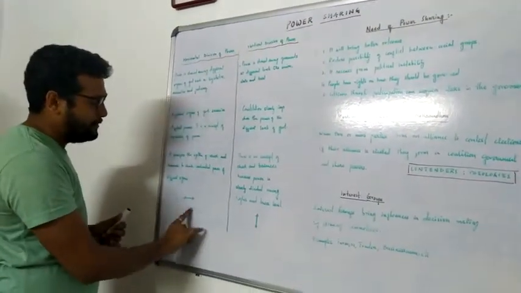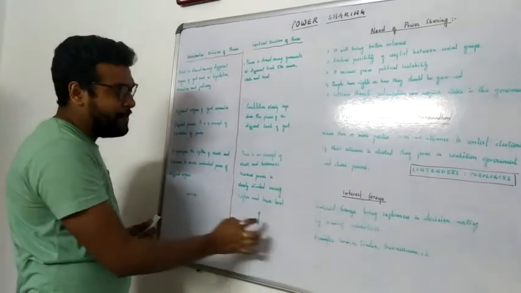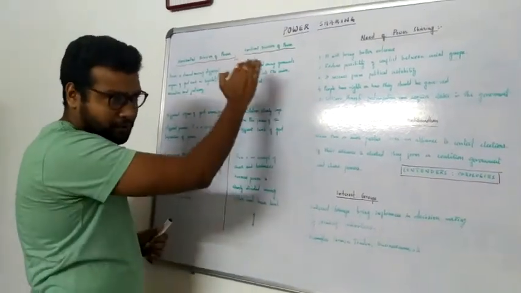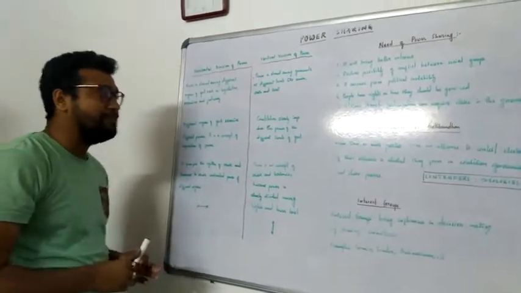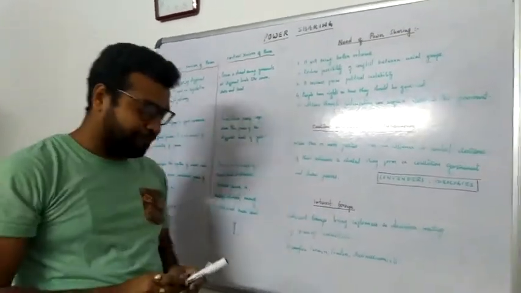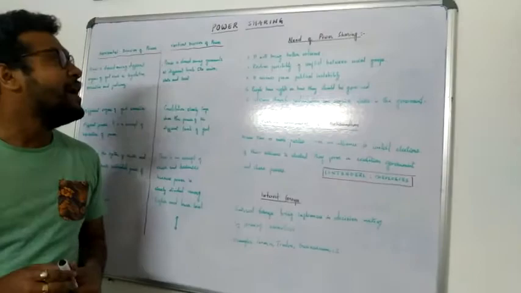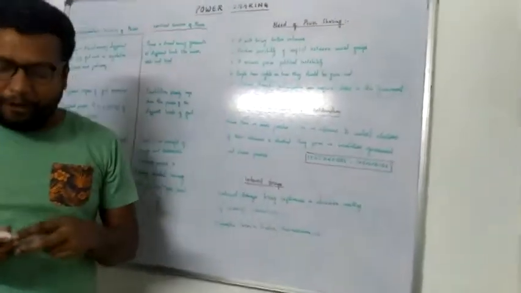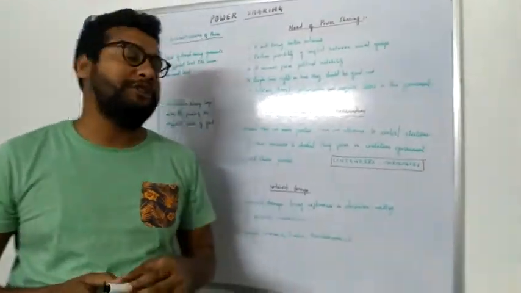So this is about the difference between the horizontal and vertical division of power. Remember, horizontal is symbolized with this arrow and vertical means from top to low. So this is very important. And on to the next, we are with the importance of power sharing and why power sharing is important.